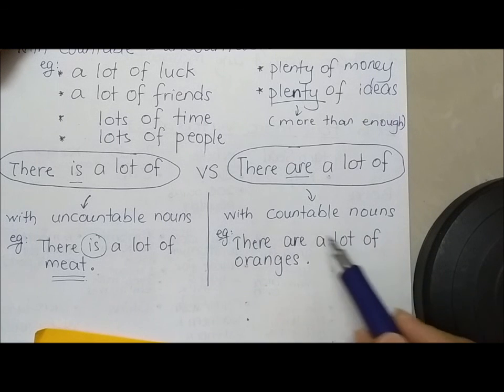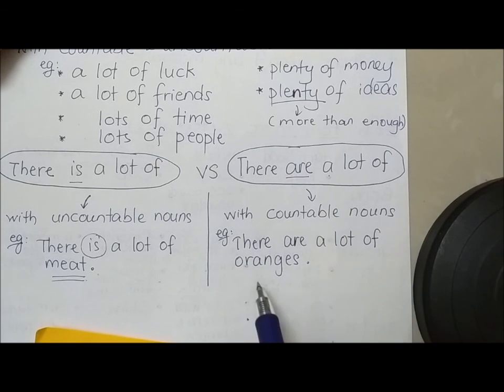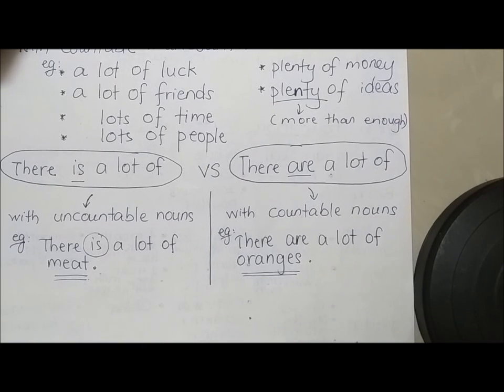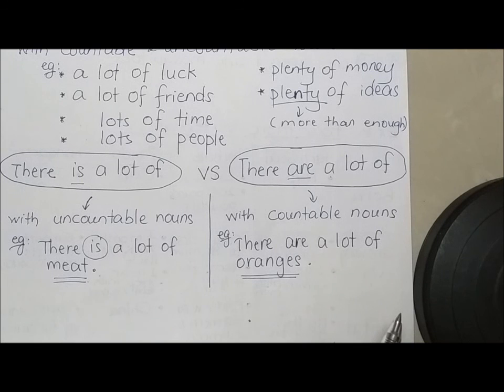We use it with countable nouns. You see, oranges, they are countable. Apples, they are countable, so we use there are a lot of oranges, so it's used for countable nouns. So I hope this clears up a lot of things when you need to use there is a lot of and there are a lot of.